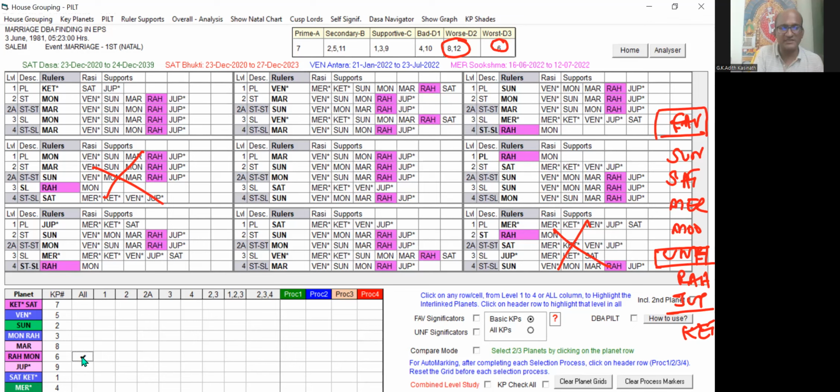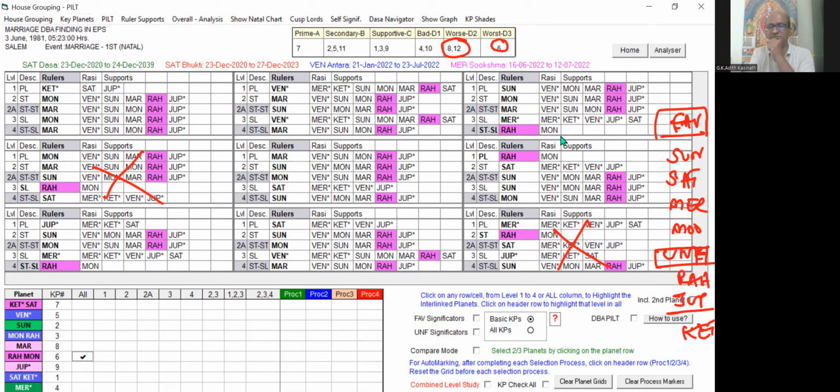In the remaining planets, if Rahu is playing in any of the other levels: Ketu is not having Rahu, Venus is not having Rahu, Sun is having Rahu in the last level. Though the last level is not very strong, the planet is ruling one of the levels, but the other levels have the same planet in their supports.